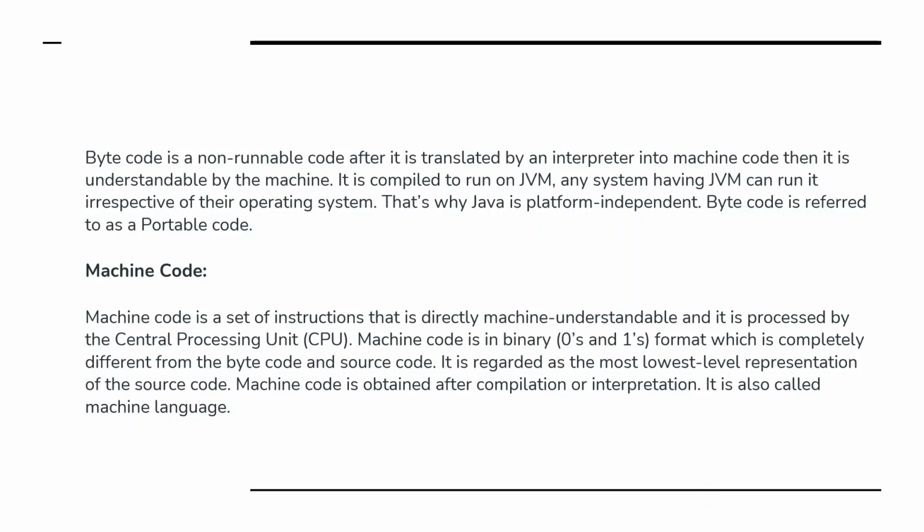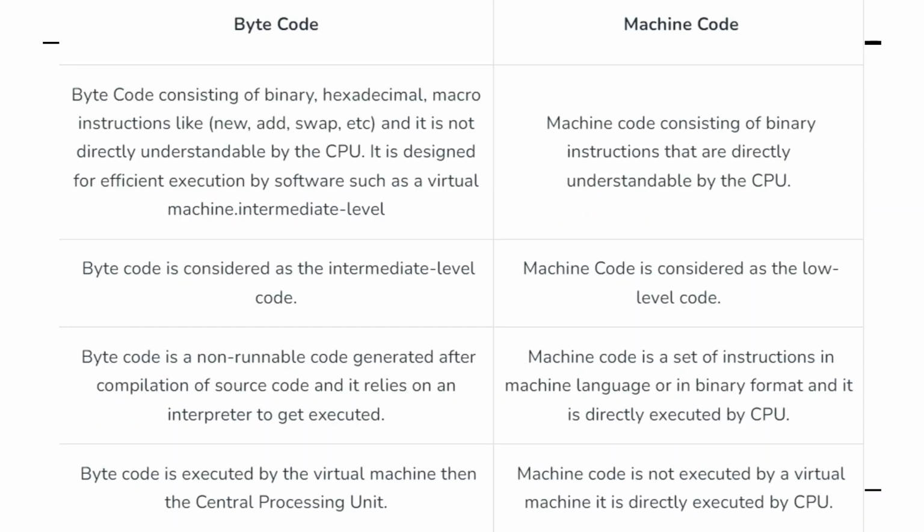Then machine code. Machine code is a set of instructions that is directly machine understandable, and it is processed by the central processing unit. It is just the 0 and 1 machine code, whatever you say. So if you see the difference between bytecode and machine code, bytecode consists of binary and hexadecimal macro instructions like new, add, swap, etc., which the CPU cannot understand directly. But machine code consists directly of the binary numbers 0 and 1, which the machine, the CPU, can understand.